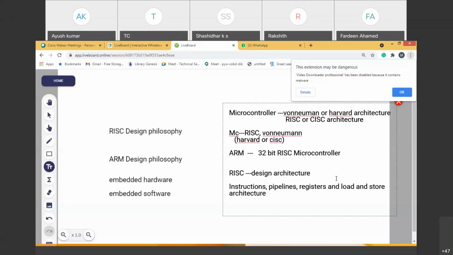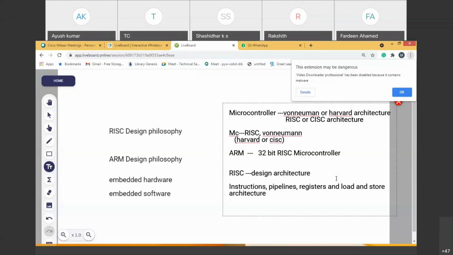The registers may be general purpose registers or special function registers. Why is he giving more stress on registers? Because registers play an important role in executing any sort of instructions in RISC processors. That's why RISC design always has the rule of usage of registers. These registers are helpful to execute any sort of instructions. What is the meaning? There is no need of memory associated with the instructions.